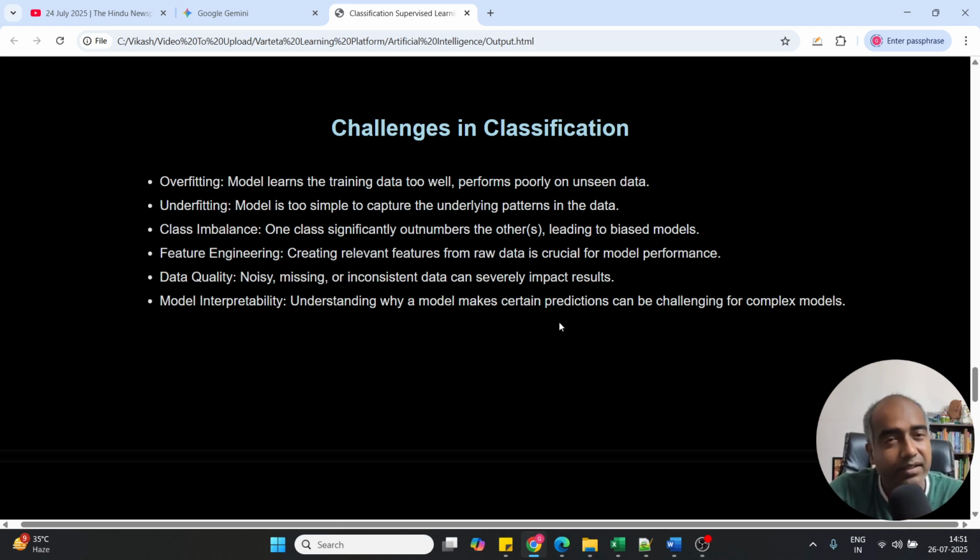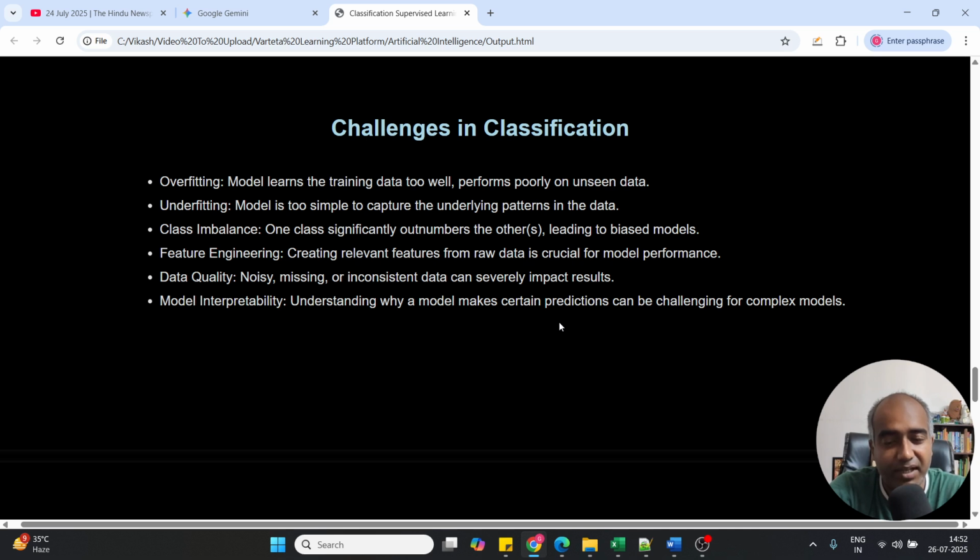Underfitting. When is the problem of underfitting? The model is too simple to capture the underlying pattern in the data. You have not decided on the correct algorithm to find the pattern. In that case, it becomes an underfitting model. So you need to choose wisely what the appropriate algorithm is for you, which should be chosen to make this classification model.